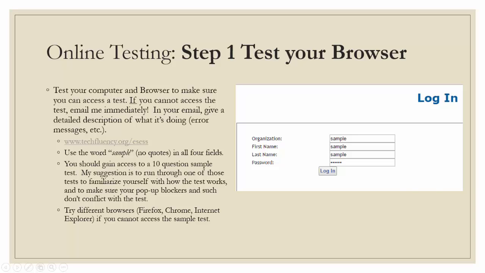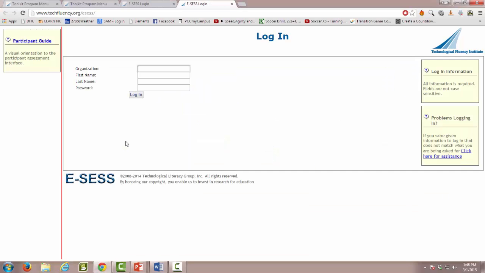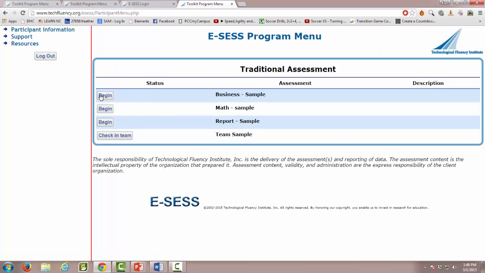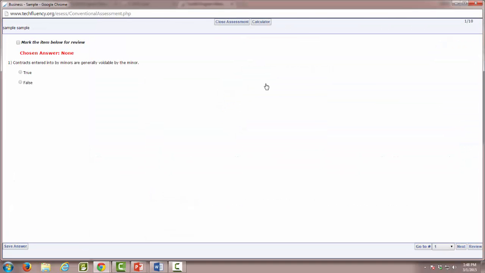First step in online testing is that you go to techfluency.org/ESES. Once there, you'll enter sample into all 4 fields. This will allow you to test your computer and your browser to be sure that it can open and read the test. By clicking begin, it will open up a new window. If your pop-up blockers are on, it will not allow the testing window to open.